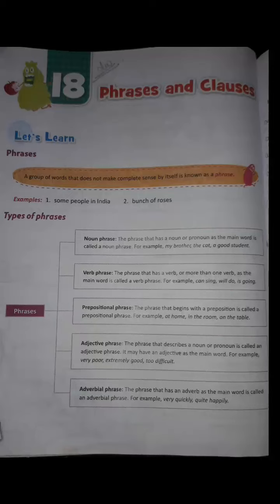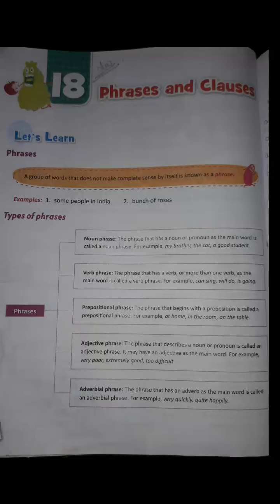Verb phrase, the phrase that has a verb. Verb means doing words, and a phrase with one or more verbs as the main word is called a verb phrase. For example, can sing, will do, is going. The girl wrote a letter to her cousin. Calcutta is a big town. Adjective phrase, the phrase that describes a noun or pronoun is called an adjective phrase. It may have an adjective as the main word. For example, very poor, extremely good, too difficult. Adjective means describing words. Or you can say tall trees, dark forest, etc.